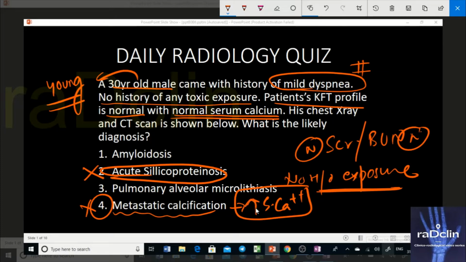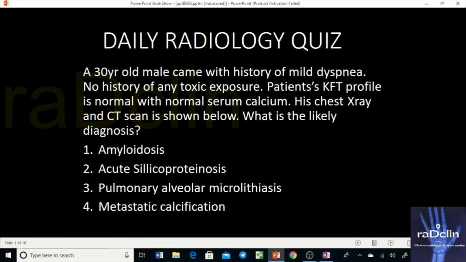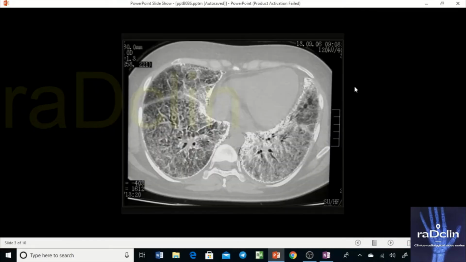A patient having metastatic calcification can have CKD, which leads to secondary hyperparathyroidism. That is why the patient's serum creatinine and BUN are said to be normal, because the question wants us to rule out metastatic calcification as a differential diagnosis of this disease. So we are left with two options now. For these two options, we need to look at the chest X-ray and HRCT.